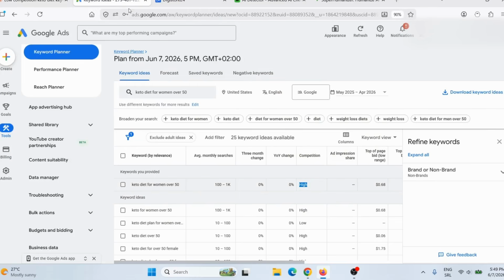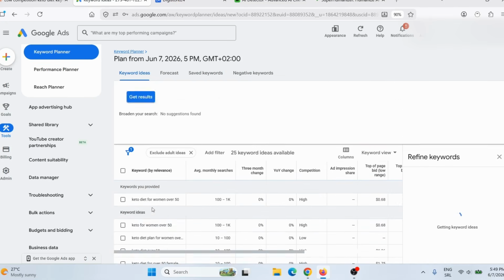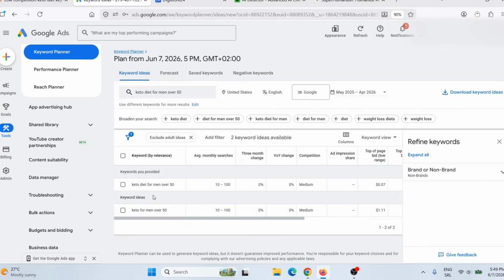Let's say, for example, for men over 50. So here I will change, instead of women, I will say men, okay? For men over 50. And then click here to get the results. Here we can see keto diet for men over 50, between 10 and 100 searches per month. Competition is medium. So let's say I will stick with women for the purpose of this video, but of course you will find better keywords.